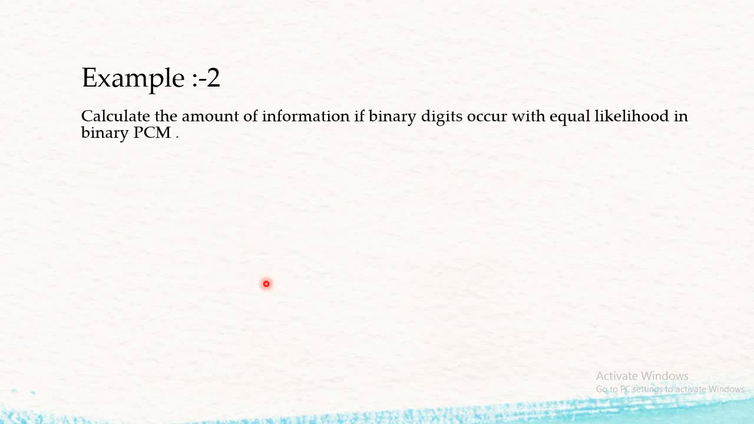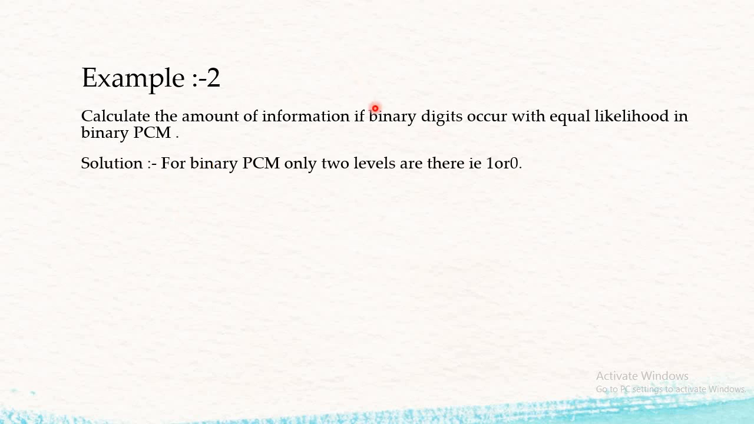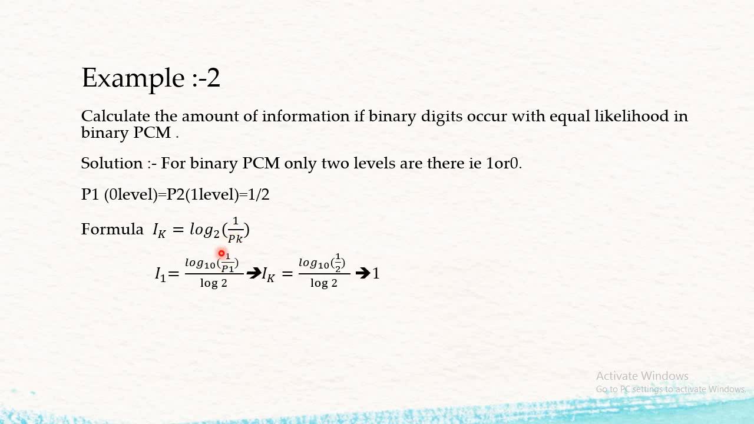Second example: calculate the amount of information if binary bits occur with equal likelihood in binary PCM. Now here, what they have given us is a PCM system with binary digits. Binary digits means we have only two levels, either 1 or 0. So the probability of occurrence of each level is 1 by 2, that is 50%. So P1 is for level 0, P2 is for level 1, and the probability of occurrence is 1 by 2. Now the formula is I of k is equal to log to the base 2 of 1 by pk.